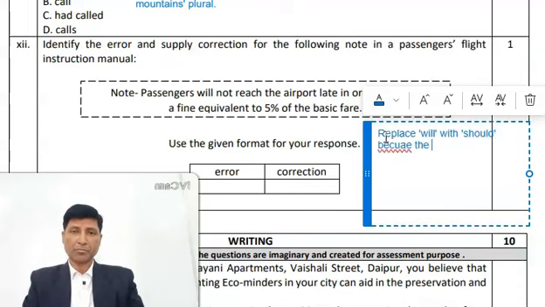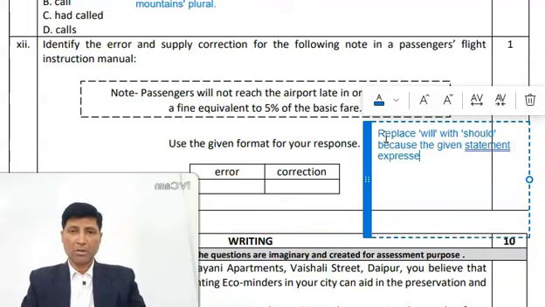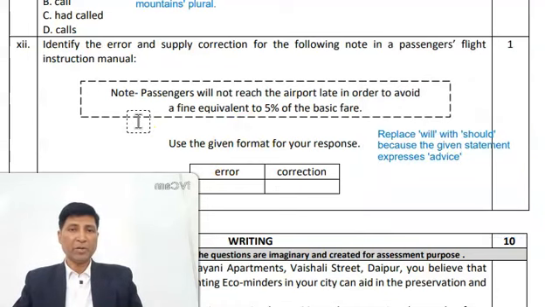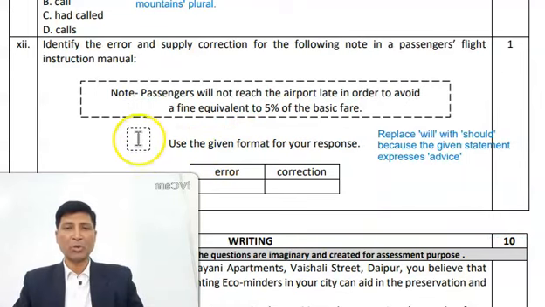Because the given statement expresses advice. So if you look at this statement, passengers will not reach the airport late in order to avoid a